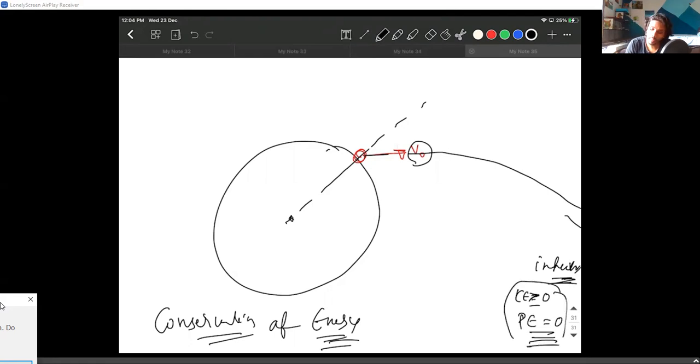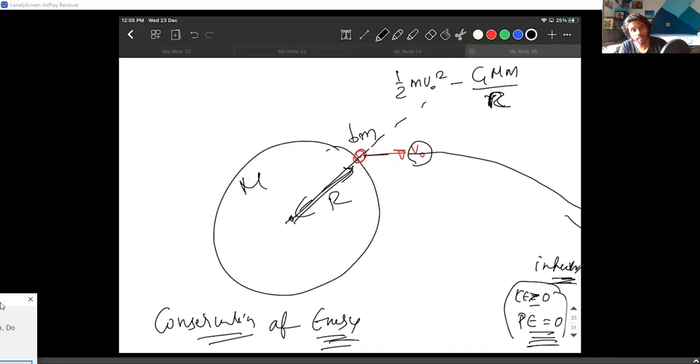So at the point of projection also, the energy of the body must be zero. How do we write it? The kinetic energy is already half mv naught square. But what is the potential energy? Remember, minus GMm by capital R only, because the distance between the capital M and the small m is R actually in this case.